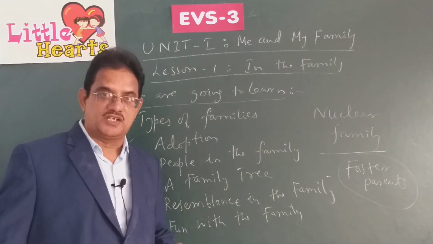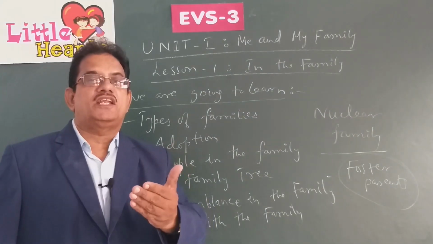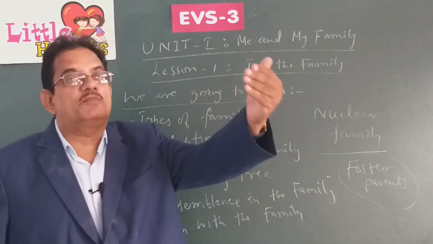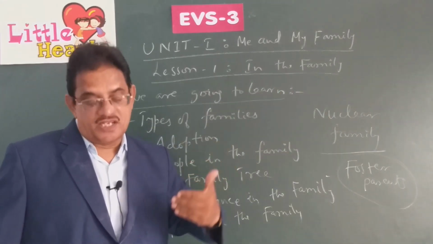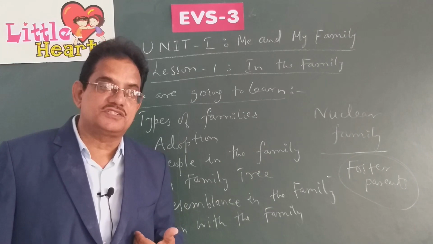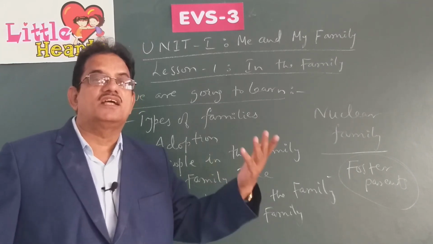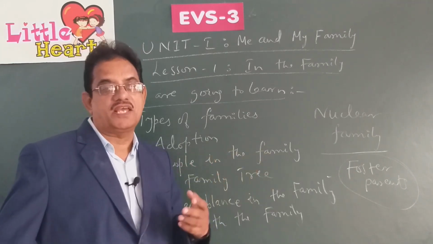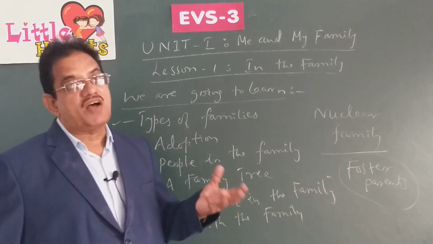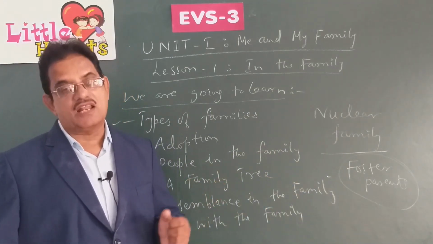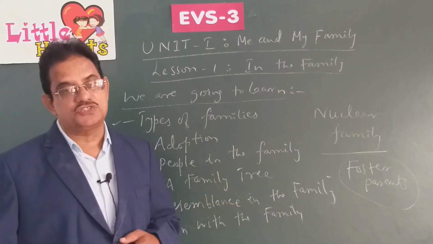Parents of our parents. Suppose your parents are there. They have their own parents. So the parents of our parents are called our grandparents. Grandfather, grandmother. Parents of our parents. Parents of our father are our paternal grandparents.